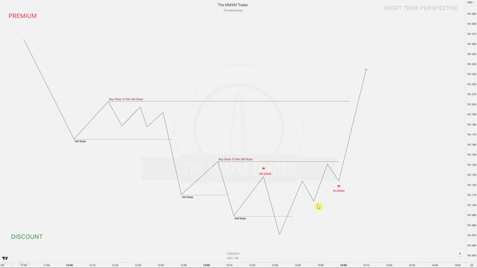Now this is a 10 a.m. scenario, right? Let's say at 8:30 a.m. we did not run significant sell stops yet. What will happen first, right? We get that Judas and then continuation scenario.